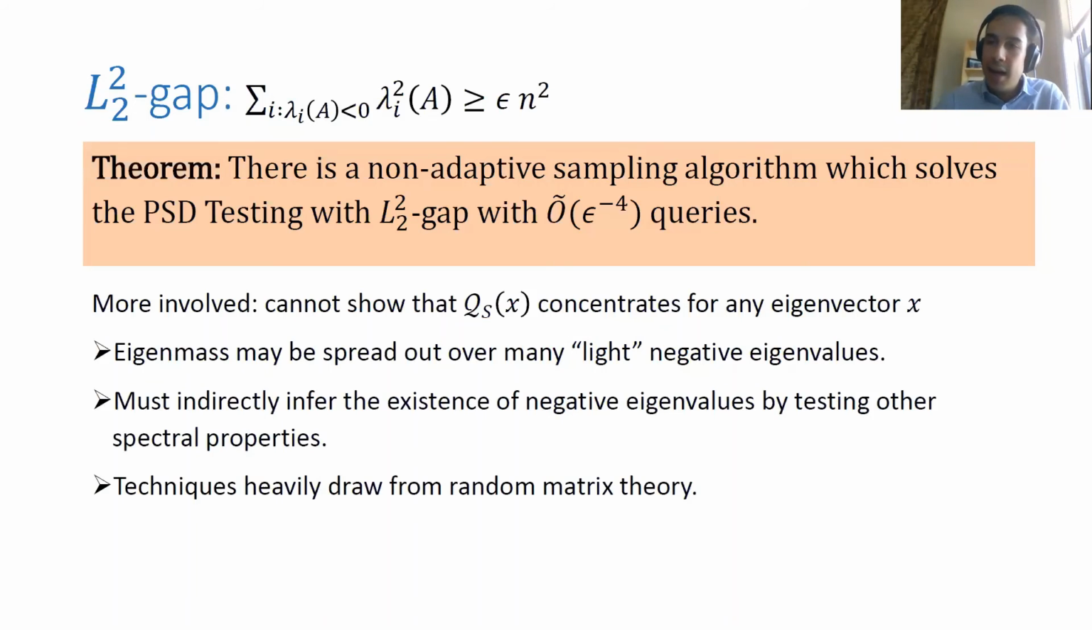So our solution at a high level is that we are going to need to indirectly infer the existence of negative eigenvalues in the matrix A without showing that any one given direction preserves its negative spectral mass. And the techniques involved in doing so draw heavily from random matrix theory. I don't have too much time to talk about them here, but I'll note that there are several key barriers in improving beyond 1 over epsilon to the fourth.